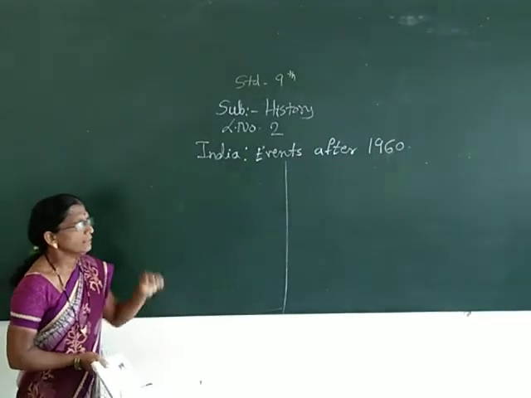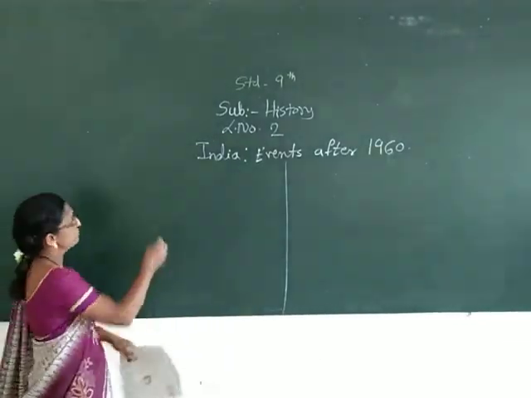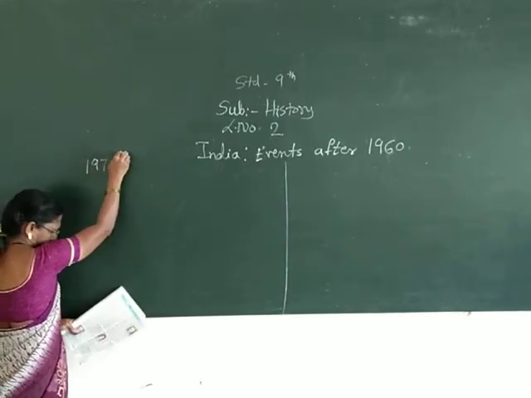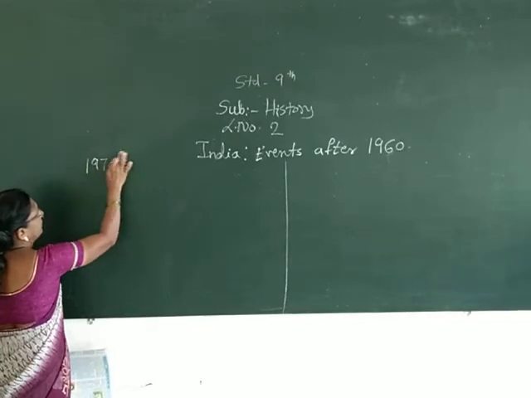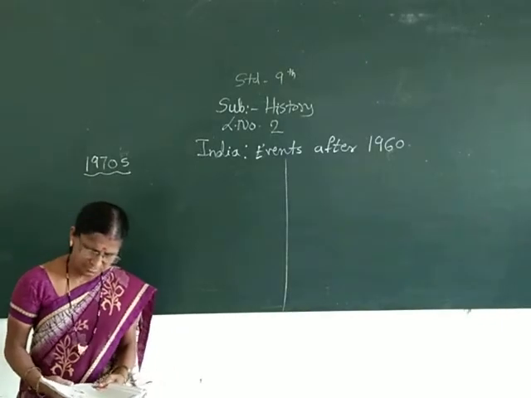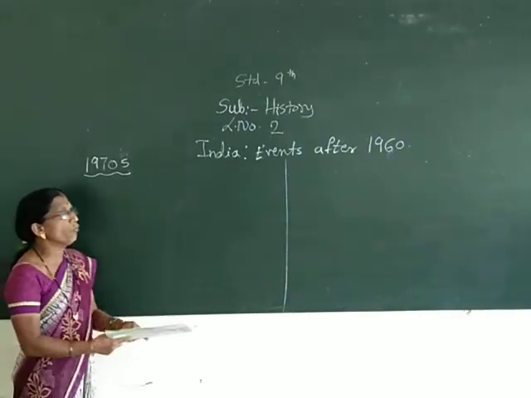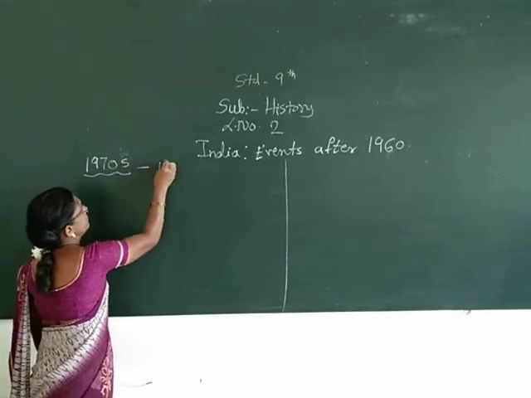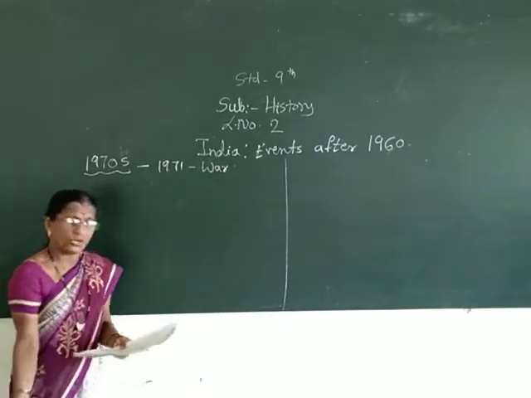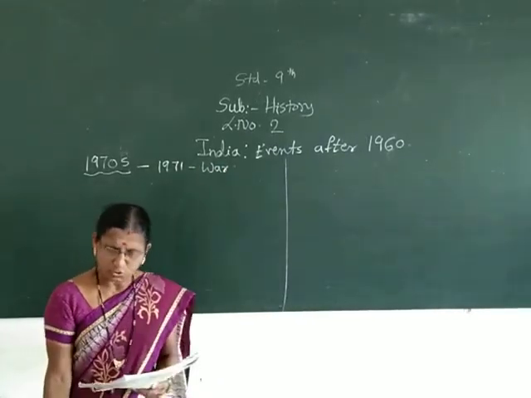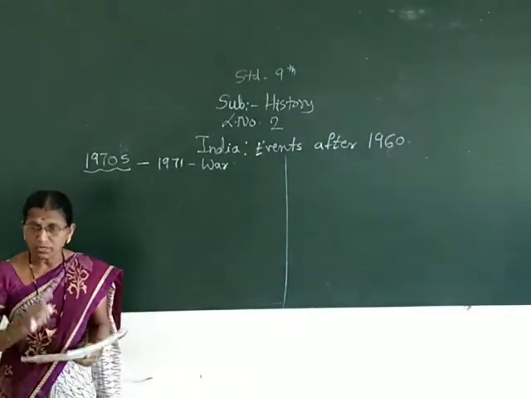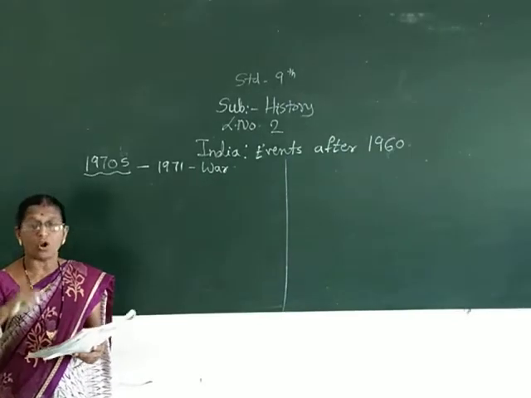Now we are going to see the next point, that is the 1970s. Okay, this is our topic for today. Let us see what happened in the 1970s. Now, there was a war in 1971. Just look into the textbooks. The 1971 war between India and Pakistan led to the creation of an independent country called Bangladesh.